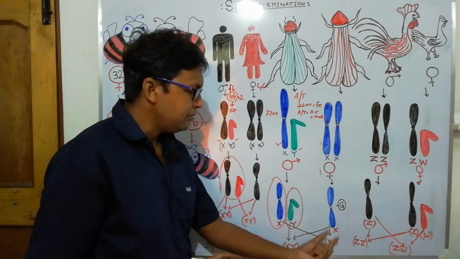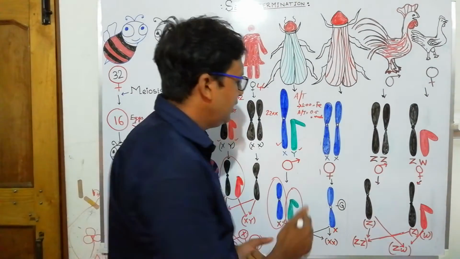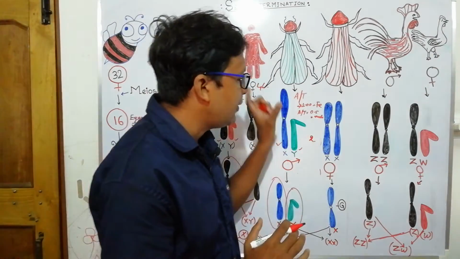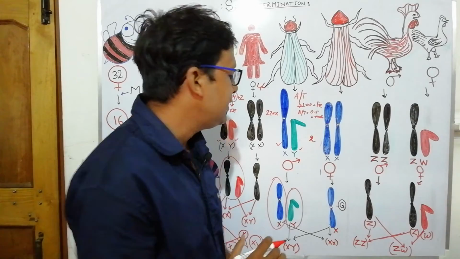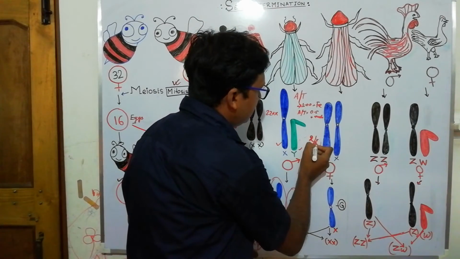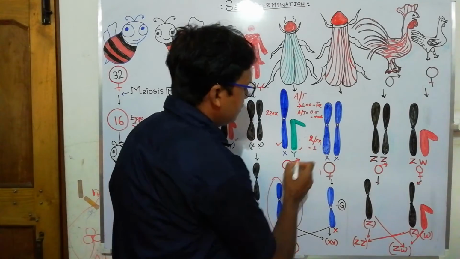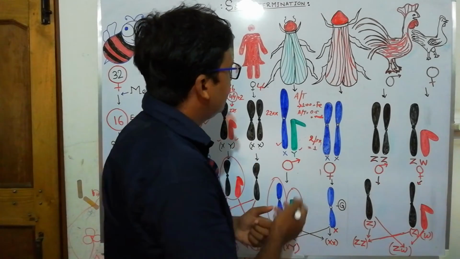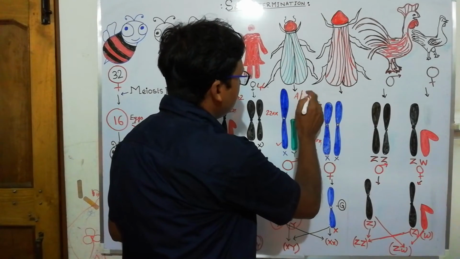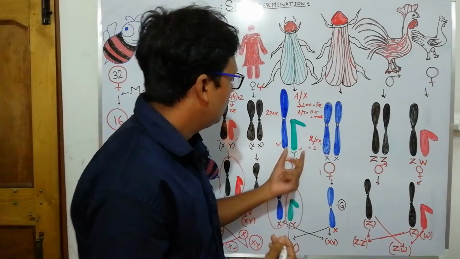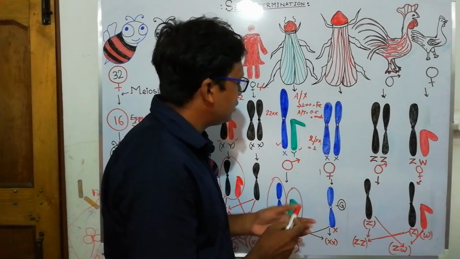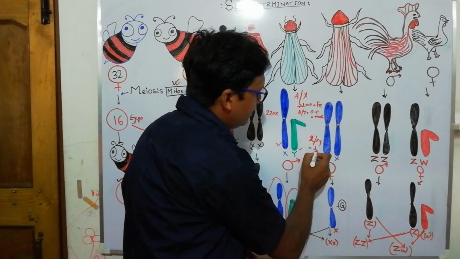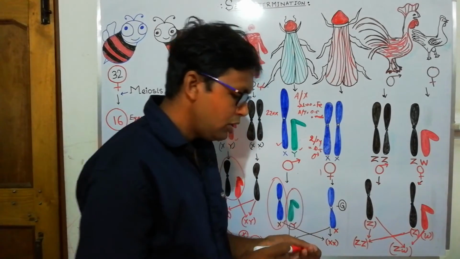Suppose the female individual: that female individual has 2 autosomal sets, one autosome set from the male parent, another from the female parent. So, 2 autosomal sets and 2 X chromosomes in females. So the autosome to X chromosome ratio is always 1. So in this case it is important, and in case of male, there is only one X chromosome, so the autosome X chromosome ratio is 2 by 1, that is 0.5, when it will produce the male. So, this is very important.